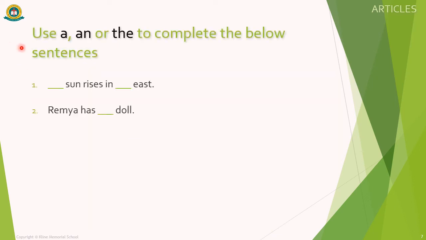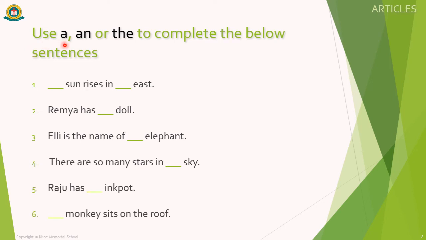We will do one more exercise. Use a, an, or the to complete the below sentences. Dash sun rises in dash east. The sun rises in the east.